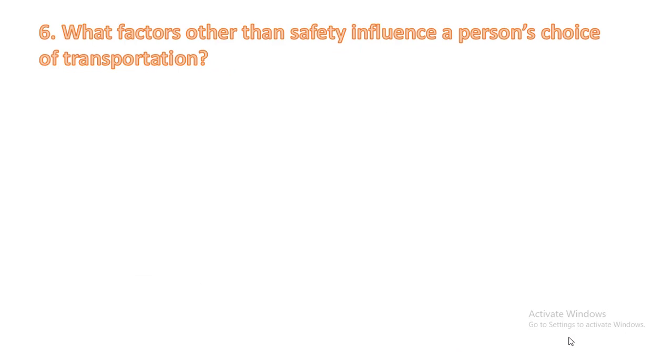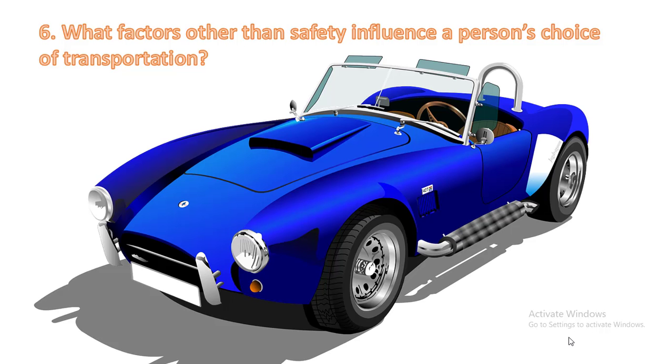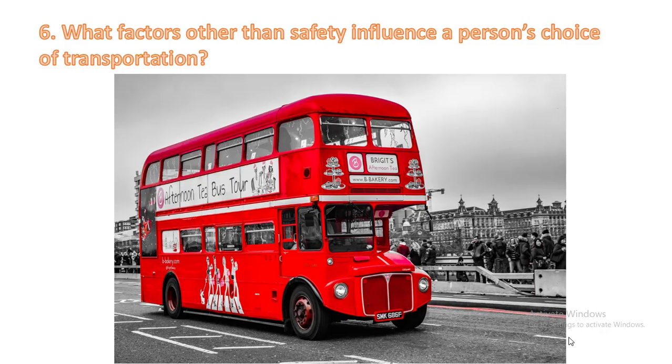Question number 6. What factors other than safety influence a person's choice of transportation? So the answer will differ from different perspectives. One possible answer is that the railroads have the fewest job-related injuries, while the airline industry has the most job-related injuries.